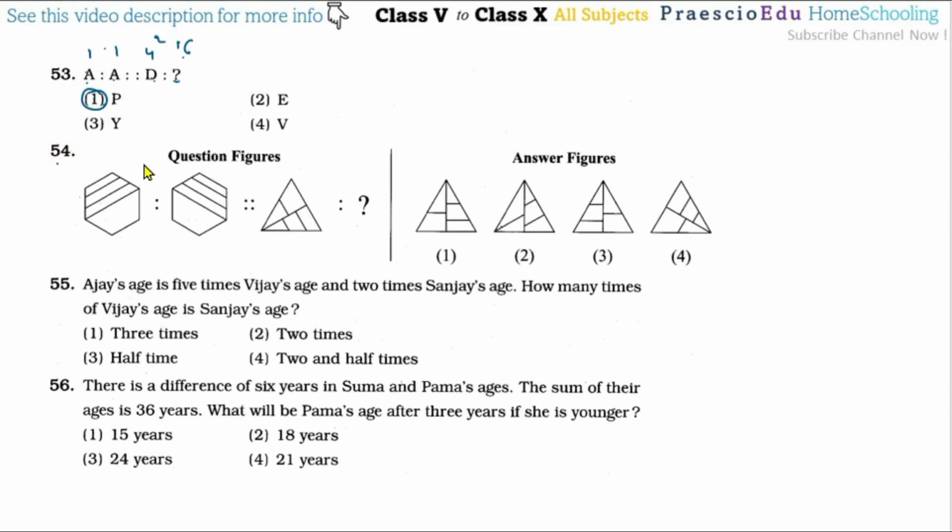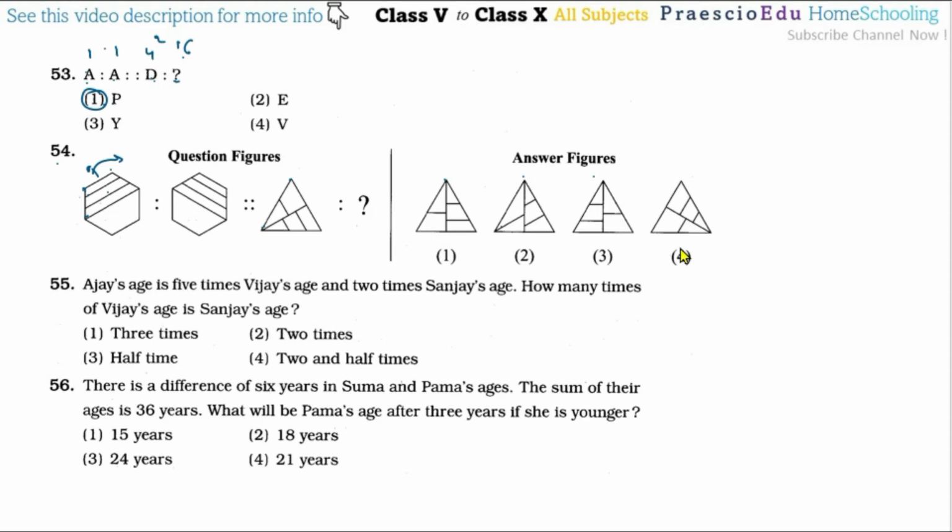Then question number 54, in the question figures, this is hexagonal. Three lines are parallel and this is turning, meaning the figure is the same, with vertices at the same pair. These lines are turning from this one to another one, meaning if this is starting from this one, in the next figure it starts from the next vertex. The triangular one is also the same, but this line starts from this vertex, so another vertex.